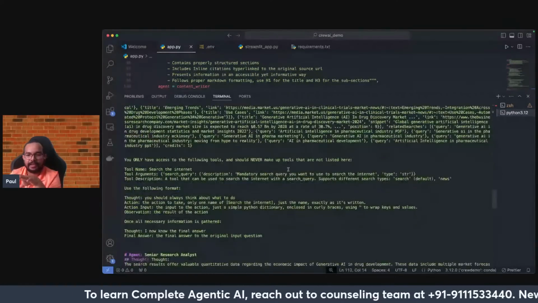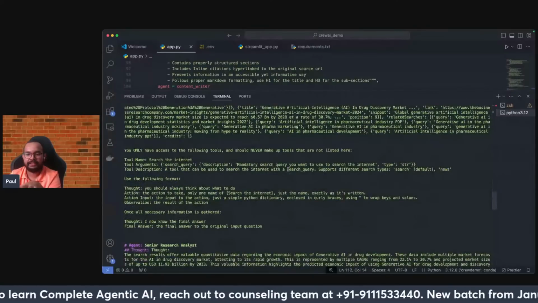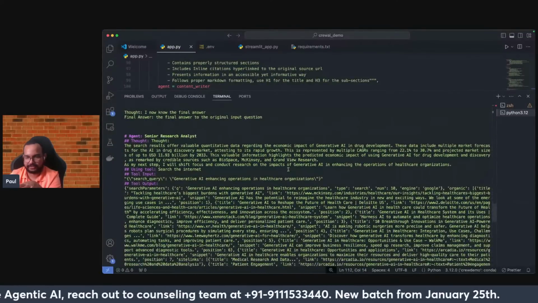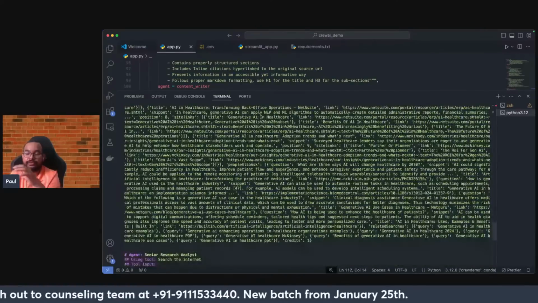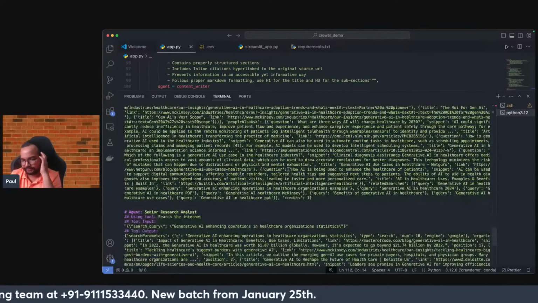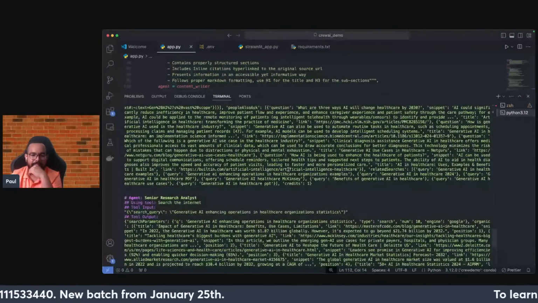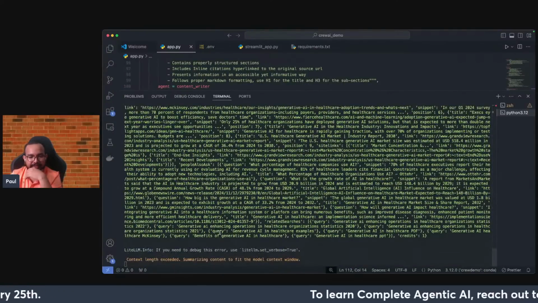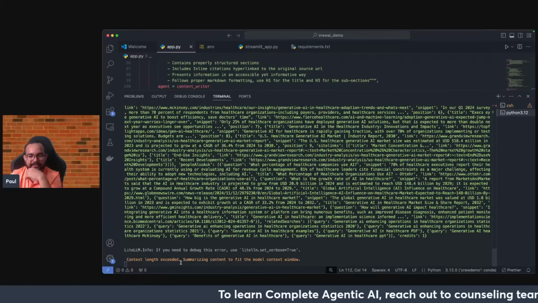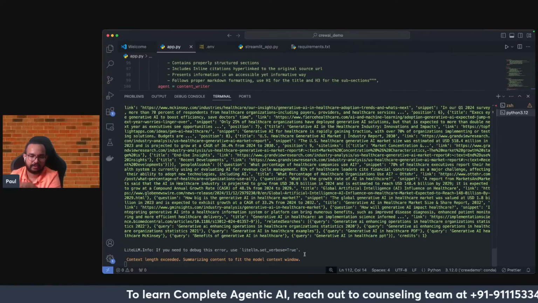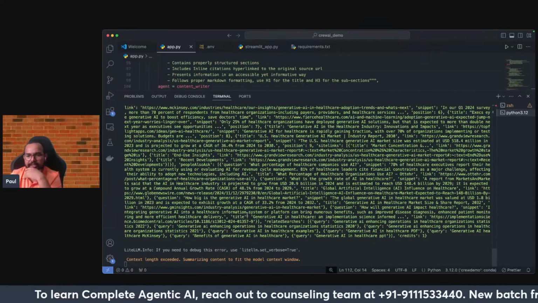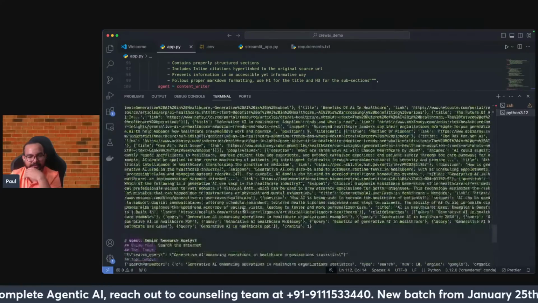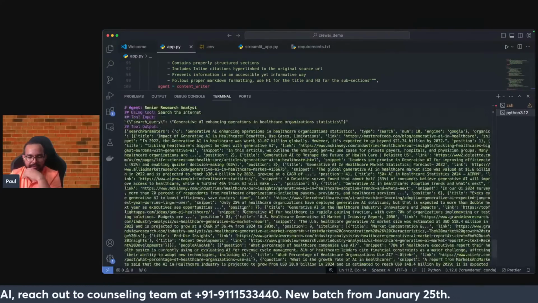Now the next thing, because there is so much information, I'm not going to read it for you, but I'll be showing you when I show the Streamlit app. For now, you can see a lot of things, and you can see "content length exceeded, summarizing content to fit the model context." It's fine for me. So I can simply understand it's working. All right.